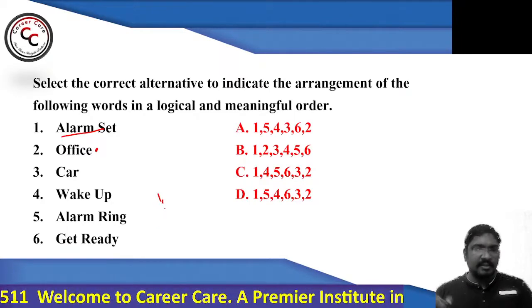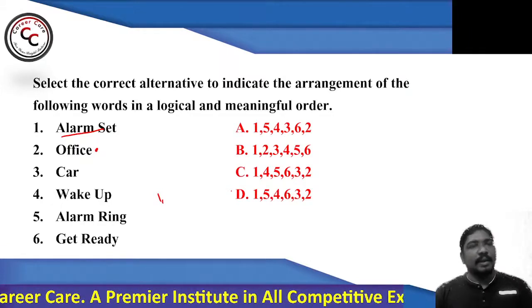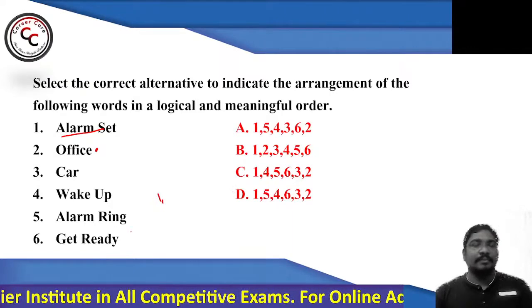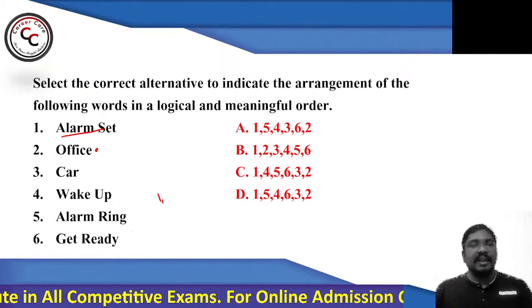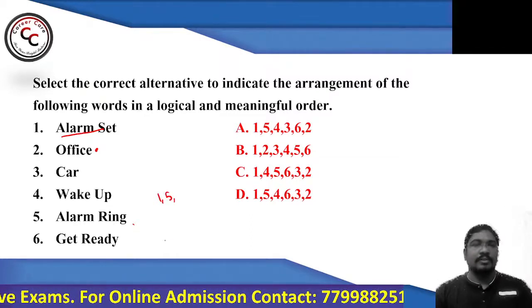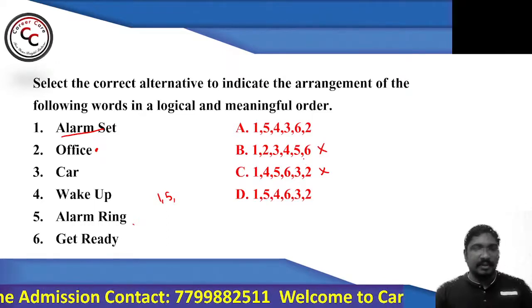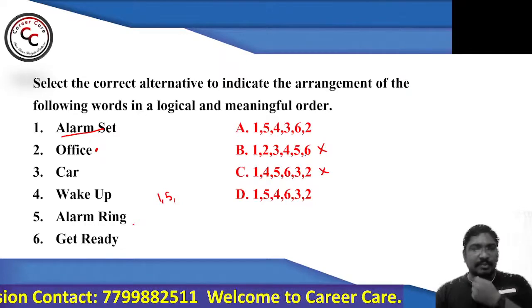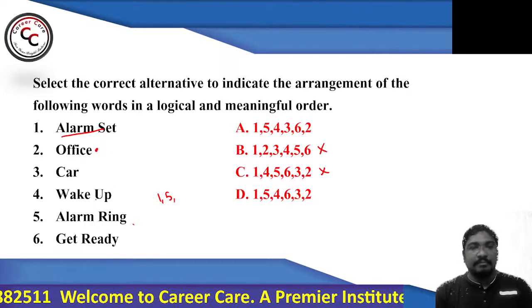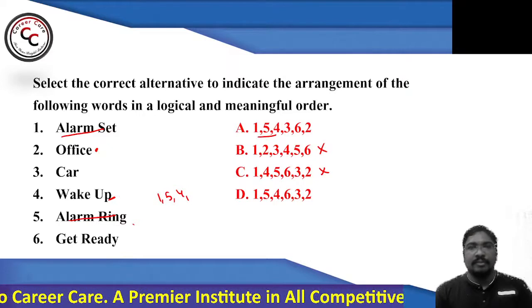So Janaki is saying D, Shivaprasad is saying A. So confusion between A and D. Let's see. So one alarm first will be setting. And after setting of the alarm in the night, the next day alarm rings. Next day morning. So 5 will be next. So my answer should start with 1 5. So that means you can eliminate B and C. Right? Sona is saying D. Let's see. So confusion between A and D. See, after getting off alarm, only you will be getting waking up. So 154. You can find common 154.